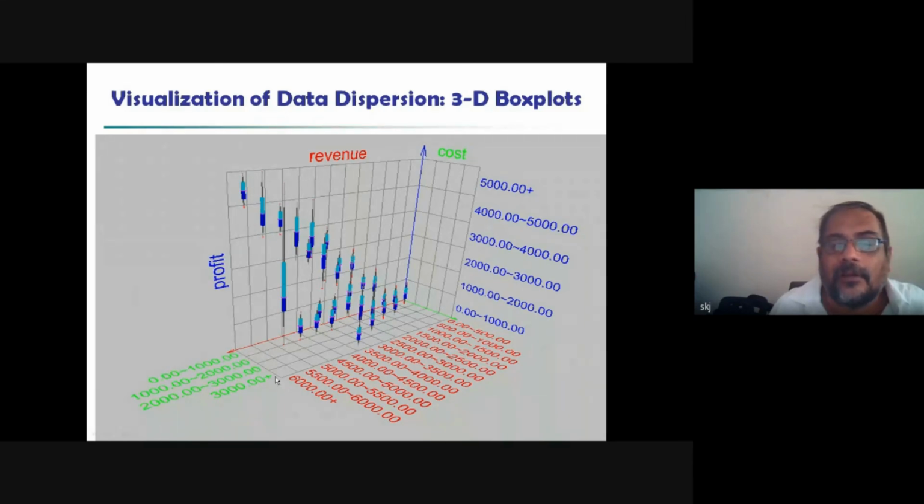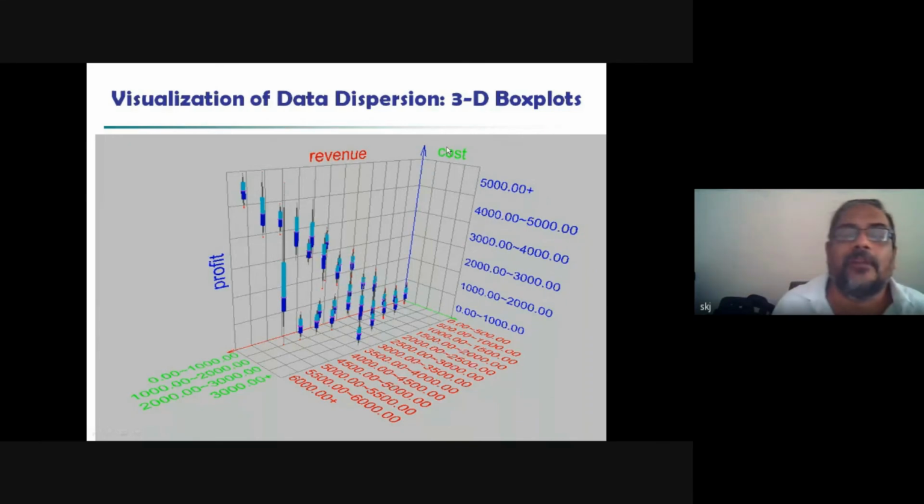And you see this red color here: these red values are basically revenue, this blue color is profit, and this green color is showing you cost, right?